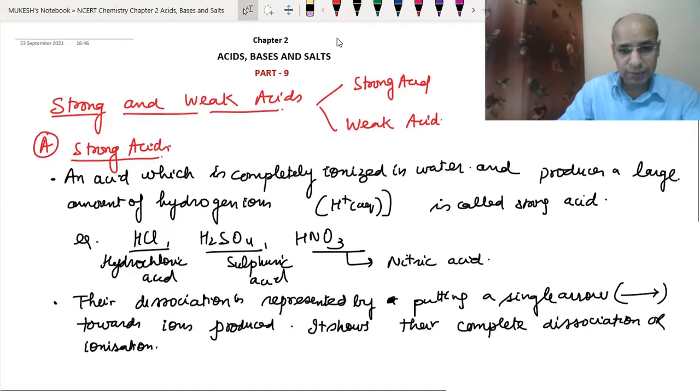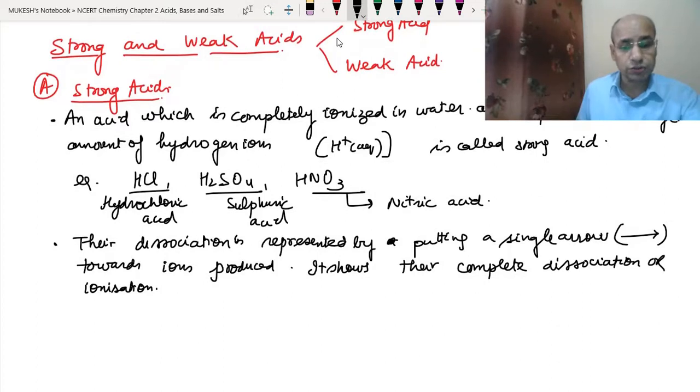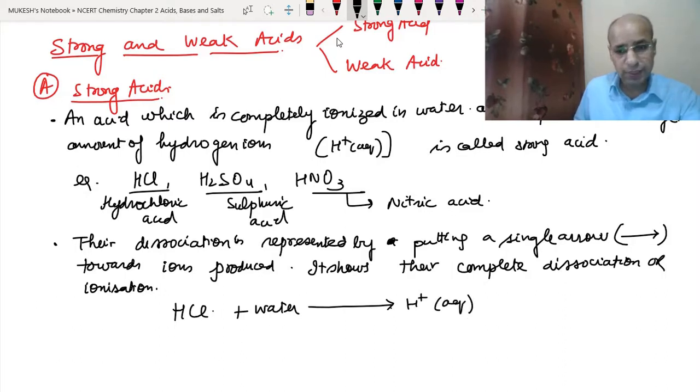So let's take some examples. Let's check the dissociation of HCl. When we dissolve this into water, we show it by this big arrow. Then we will have H+ (aq) ions, as we have learned earlier, and Cl- (aq) ions. So this is how we represent the dissociation of a strong acid.